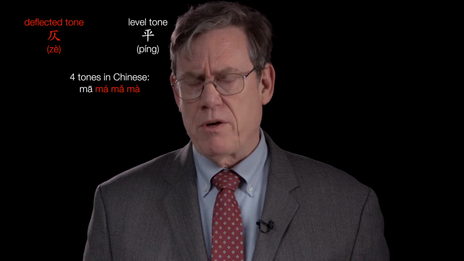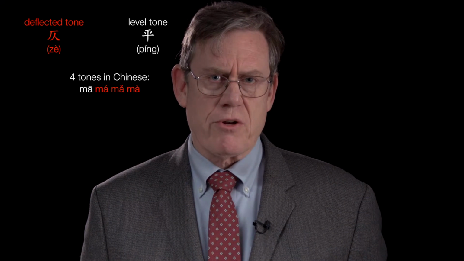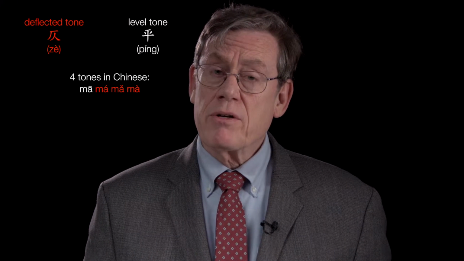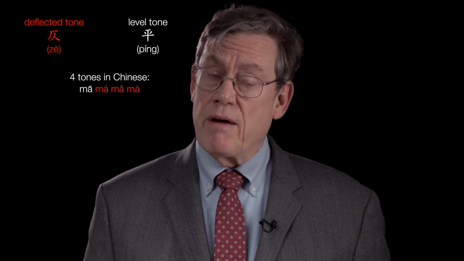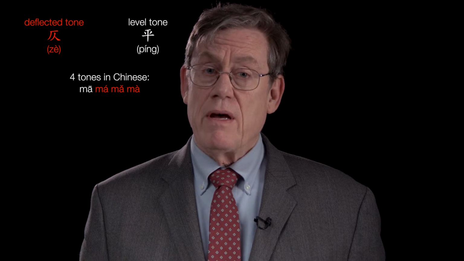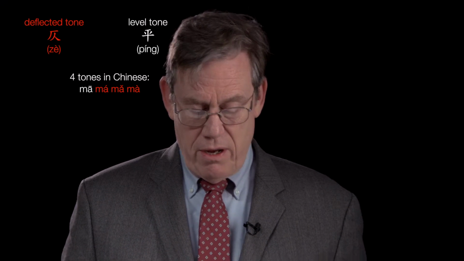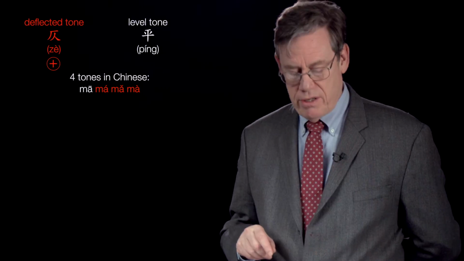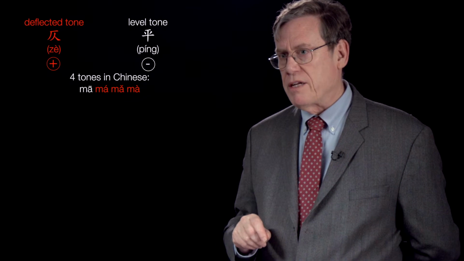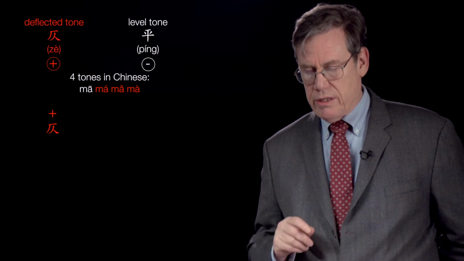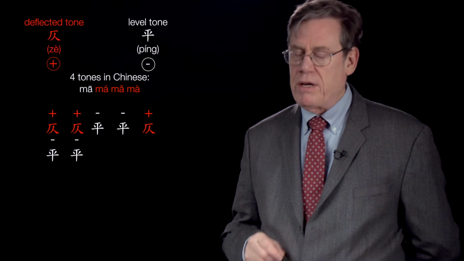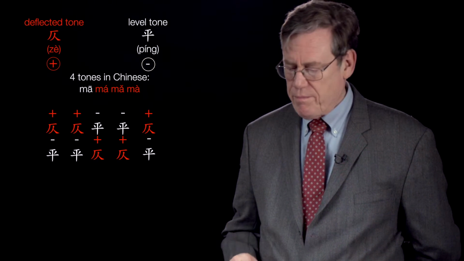And then there's a level tone, what's called the ping tone. The deflected tone is called a zi tone. And the way couplets are organized is that every character in the line is either level or deflected. And the second line in the couplet should be just the opposite. And you can see the example here, where the zi or deflected tone is marked by the plus and the level tone is marked by the minus. So, for example, one might go zi zi ping ping zi, ping ping zi zi ping, and so on.